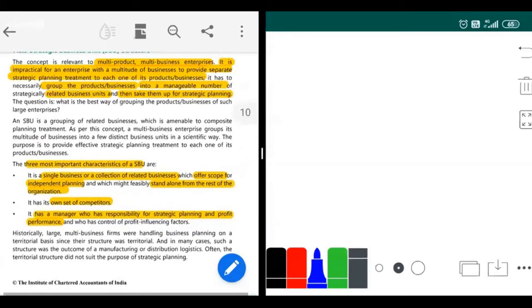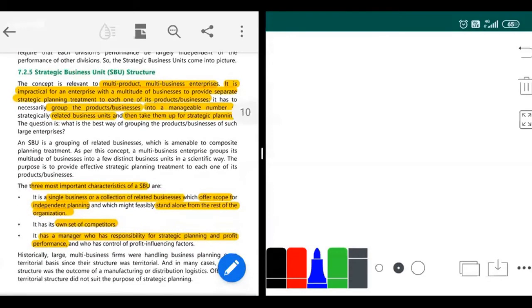Okay, yes. Next, you have strategic business units. Strategic business units means you have multi-product, multi-business enterprises. It is impractical for an enterprise with a multitude of businesses to provide separate strategic planning treatment to each one of its products or businesses.